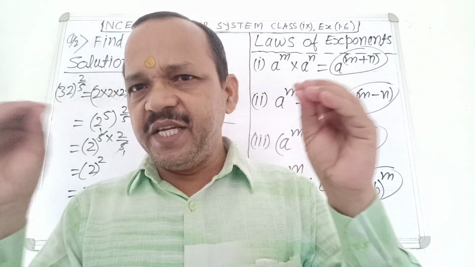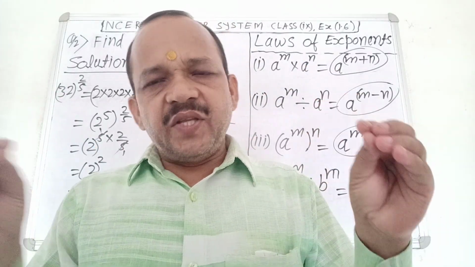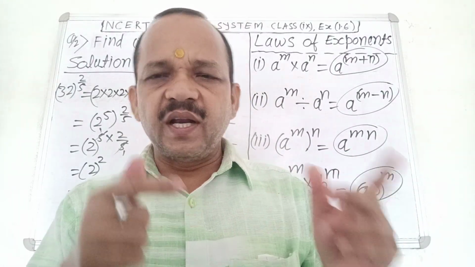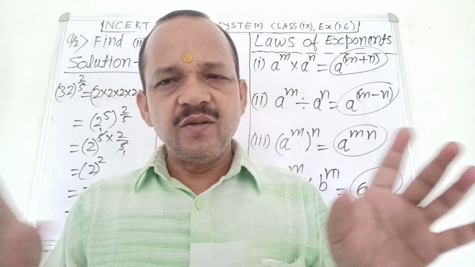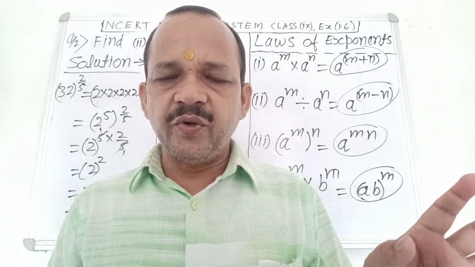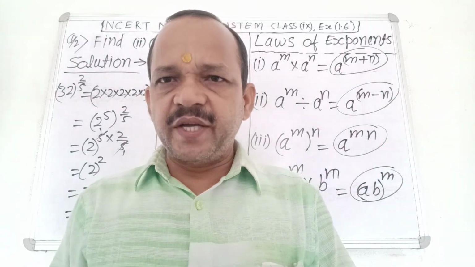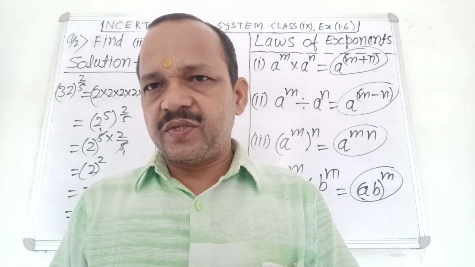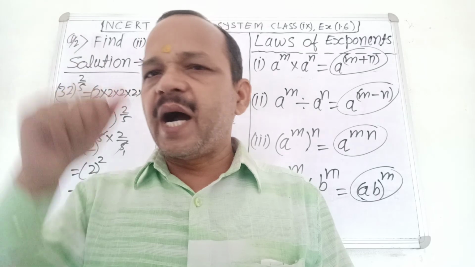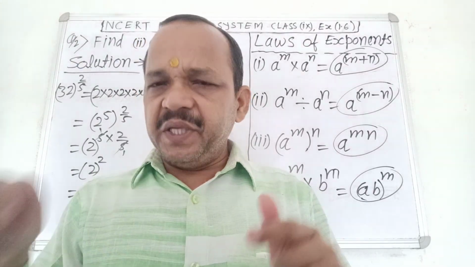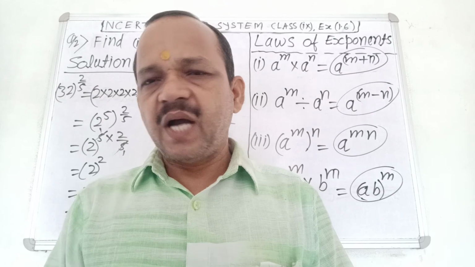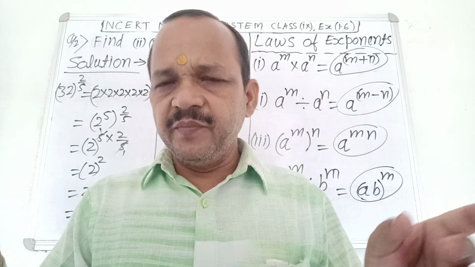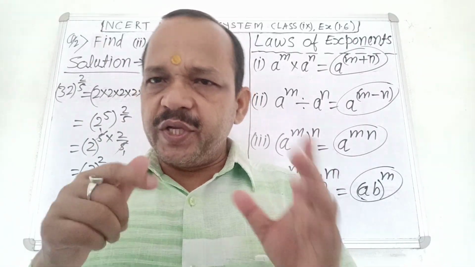You can solve any question with the help of the four laws of exponents. So you learned the four laws of exponents. Concentrate your mind and listen to my words. I want to describe exponents and base. 4 power 5 means multiplication of 4 five times, as 4 multiply 4 multiply 4 multiply 4 multiply 4. Is it clear? 5 is the exponent, 4 is the base.